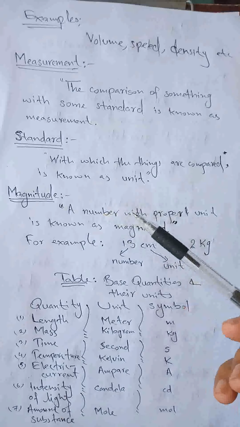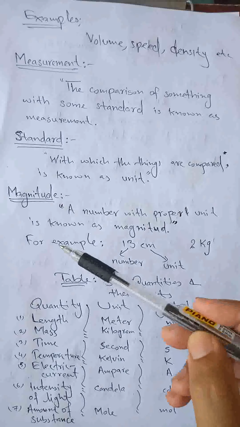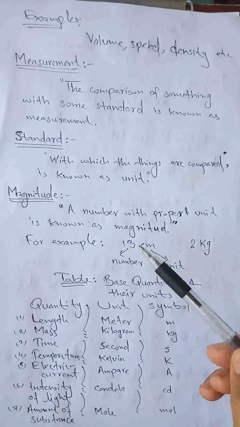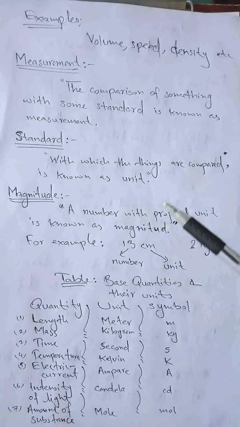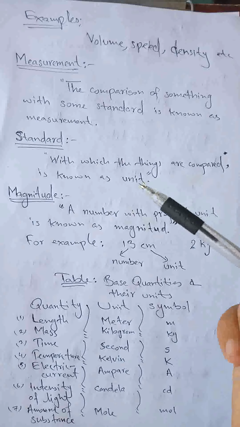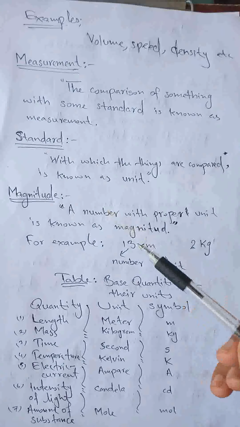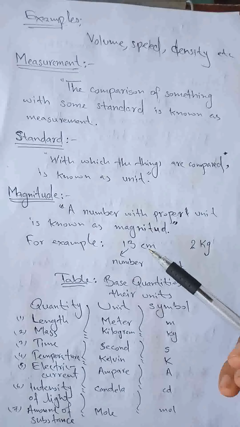For example, the length of this page is 13 centimeter. So length is a physical quantity, and I express this length with the help of magnitude, meaning with a proper number and a proper unit.